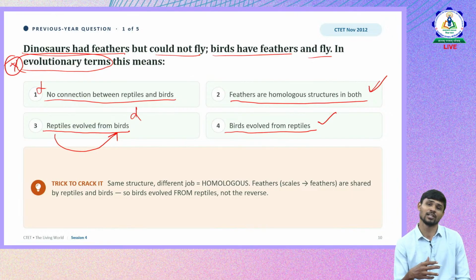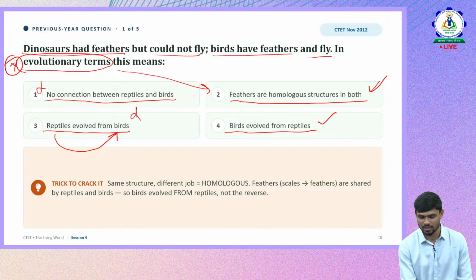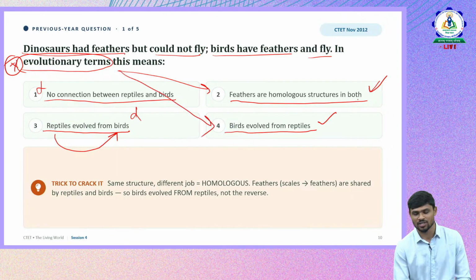They asked about evolutionary terms. With respect to evolutionary terms, what is related to evolution here, is it the second one or the fourth one? Feathers are homologous structures in both. Yes, that is true, but with respect to evolution, this is the right answer: birds evolved from reptiles.